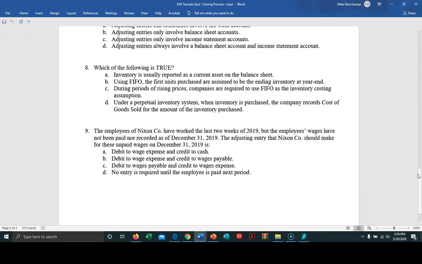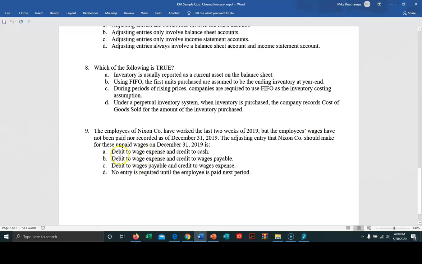Now, let me just review something real quickly. I said a moment ago that when we talk about adjusting entries, we divide them into two categories. We have deferrals and accruals. We have deferred revenues and accrued revenues. We have deferred expenses and accrued expenses. In this case, this is an example of an accrual, an accrued liability that also on the other side of that is going to be an expense.